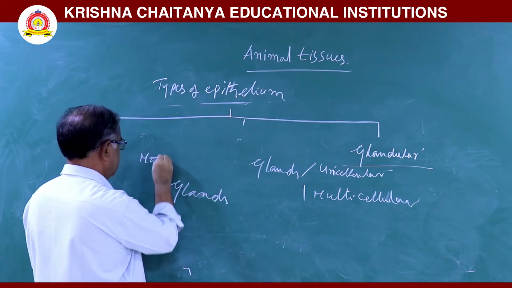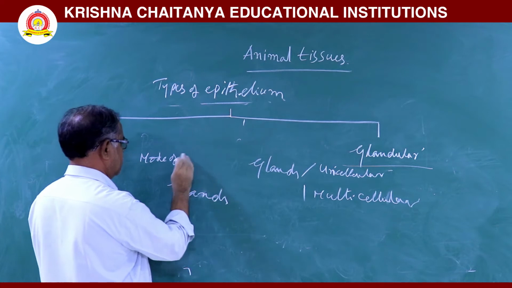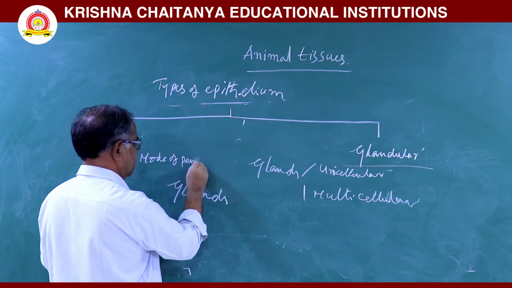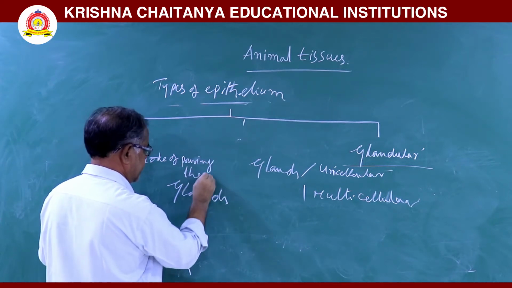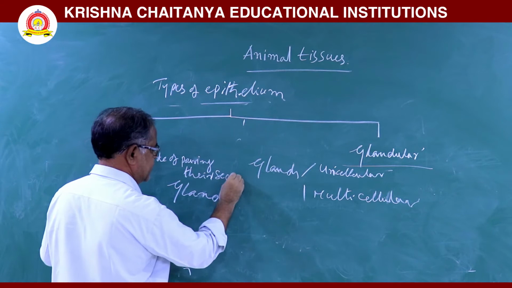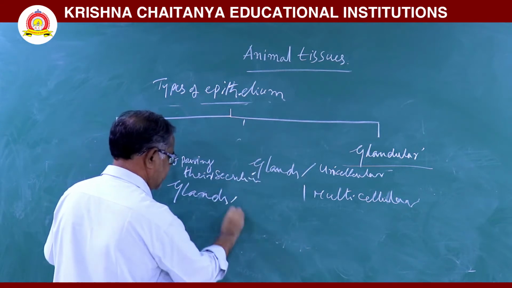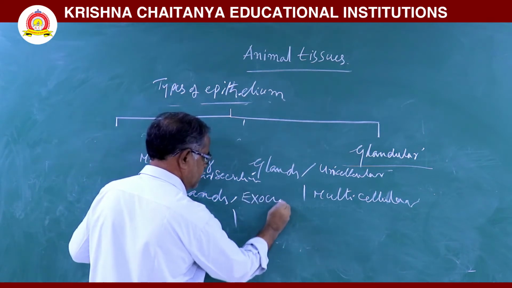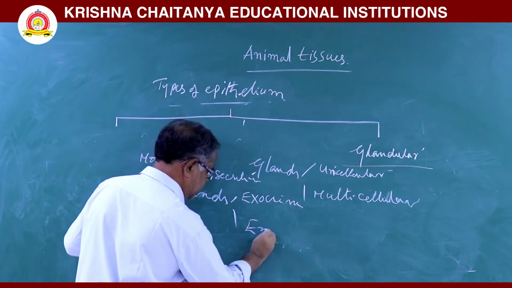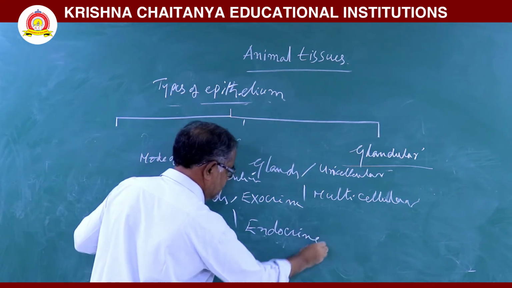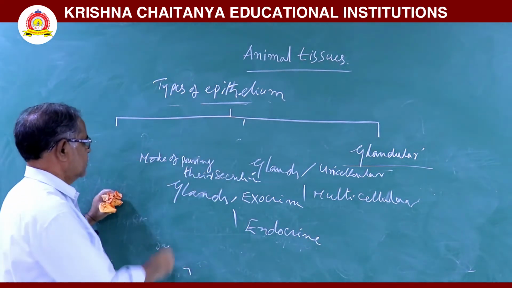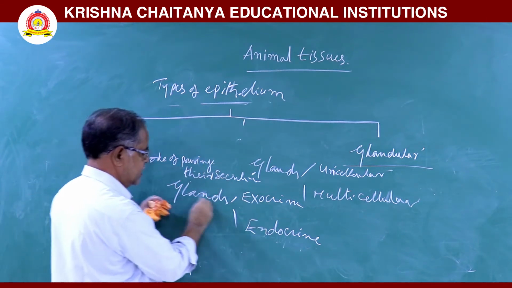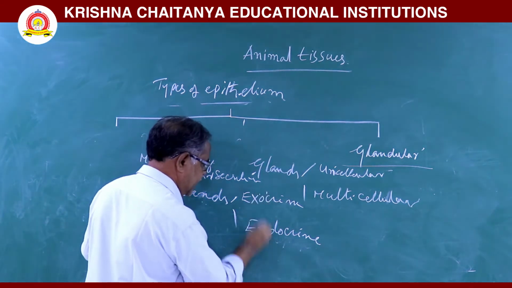One is exocrine. Next one is endocrine. Based on mode of pouring their secretions, glands are classified into two types, exocrine and endocrine.